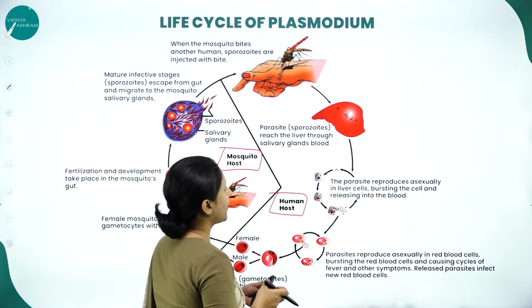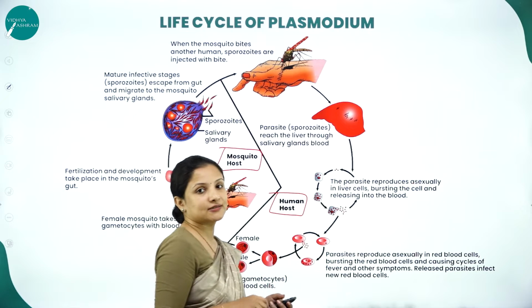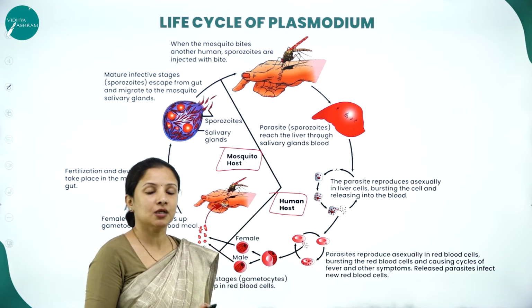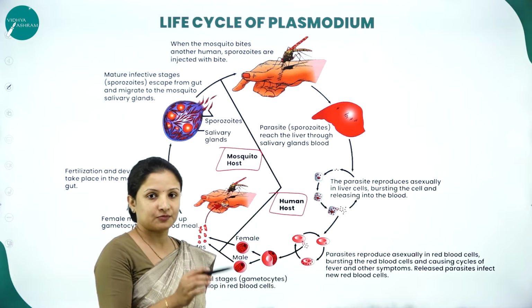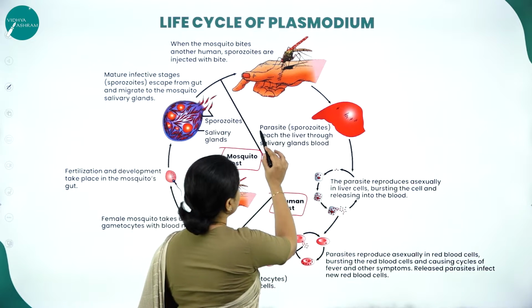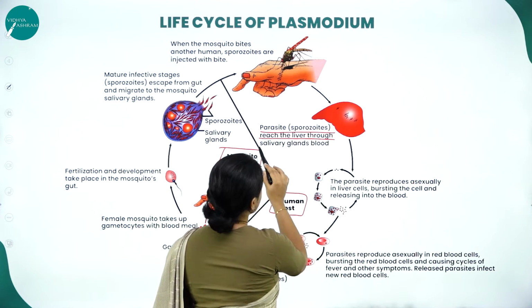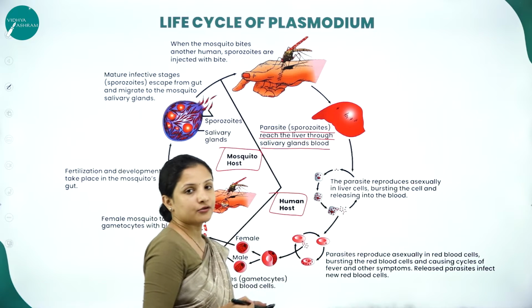The sporozoite is nothing but the parasite here, because it is a component of the Plasmodium vivax. So the sporozoite will reach the liver through the blood.